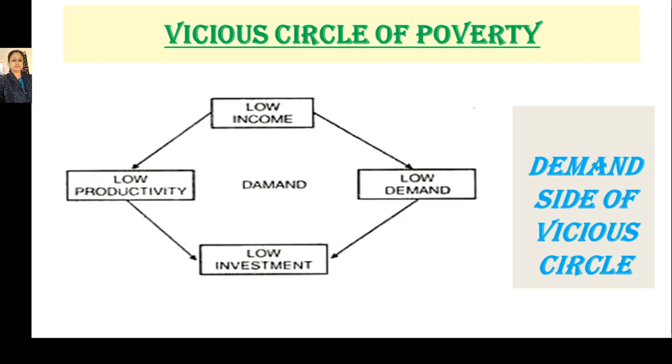Again, it leads to low income. So it is a cause and effect relationship, where the factors tend to act and react upon one another. If any country comes under this circle, then it needs some external forces or external investment to break this vicious circle of poverty.